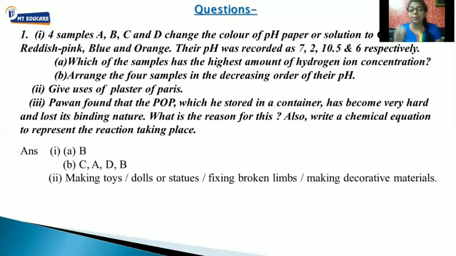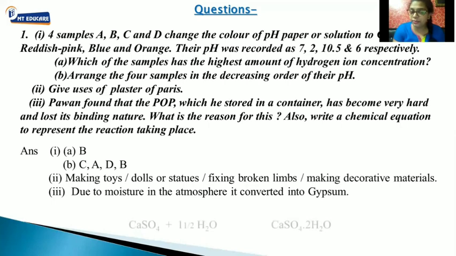Pawan found that the POP which he stored in the container has become very hard and it has lost its binding nature. When POP is becoming hard, that means POP has been converted into a hard substance. Where, how? It was just kept in the container, which means it has been exposed to the atmosphere. Atmosphere contains moisture. Moisture means water. So when POP reacts with water, it is converted into the hard solid material called gypsum.